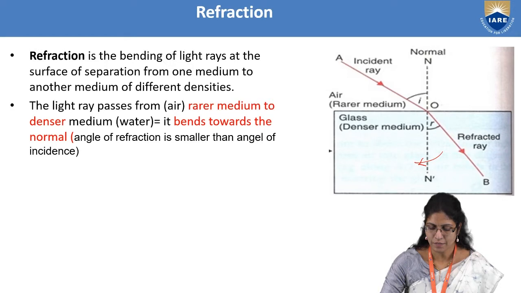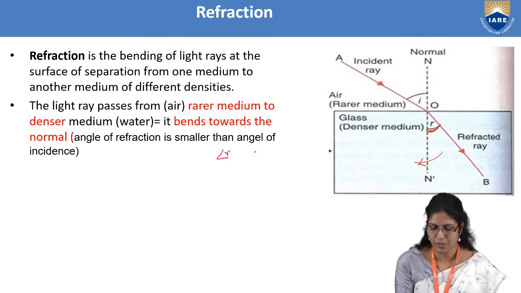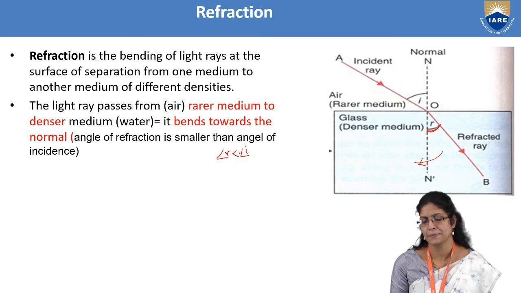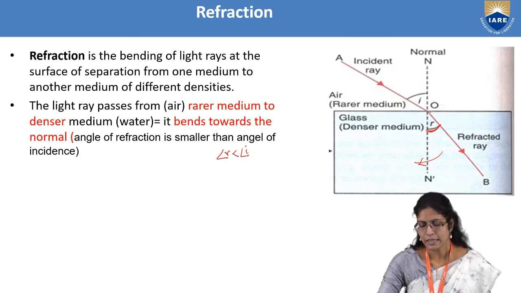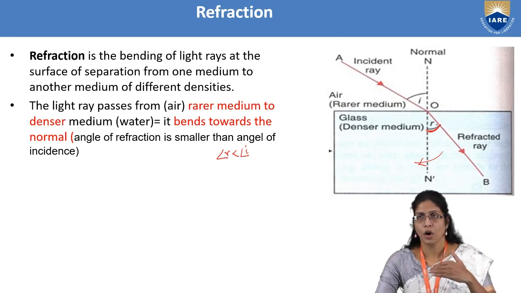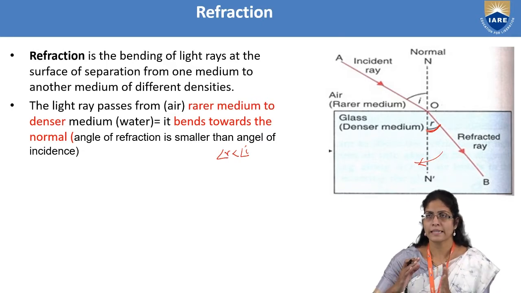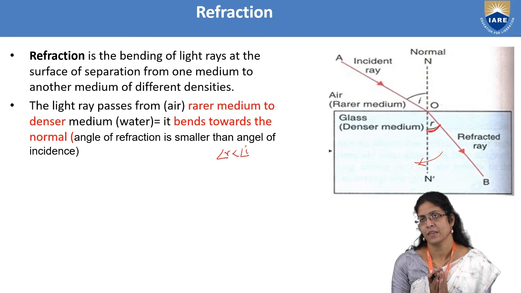Here you will observe that the angle of refraction is always smaller than the angle of incidence. That means that you can understand that the normal is always attracting the refracted ray.